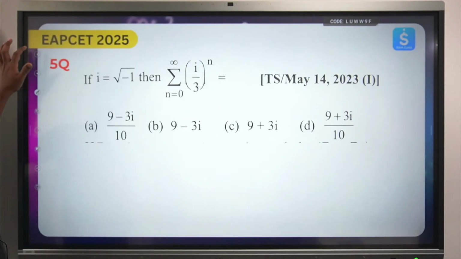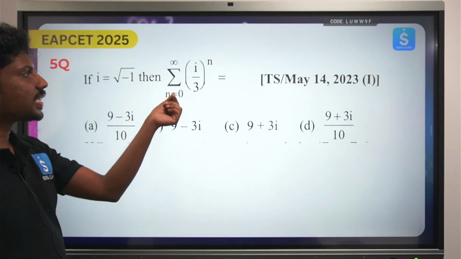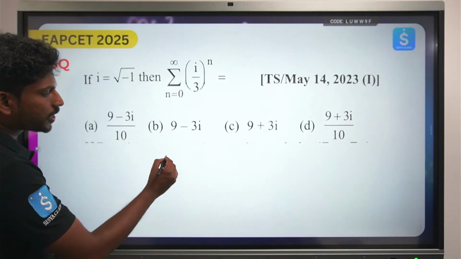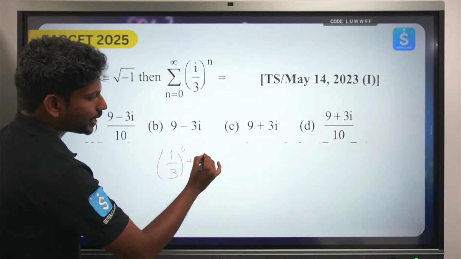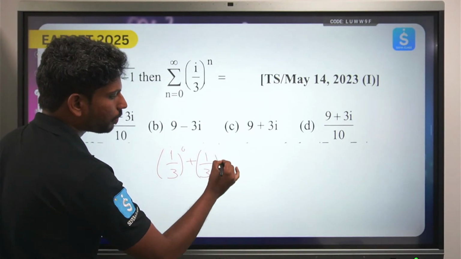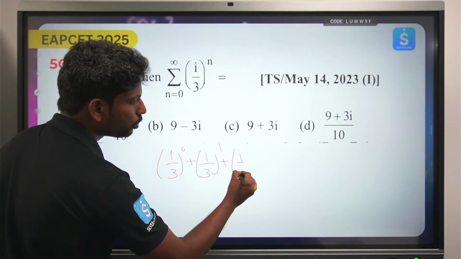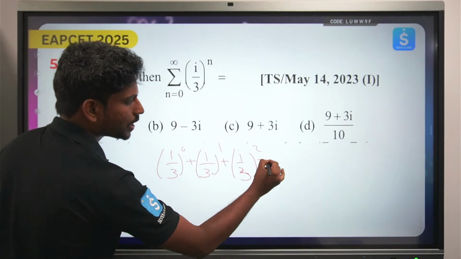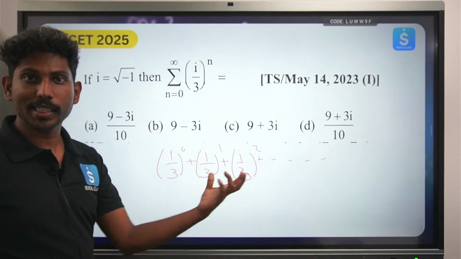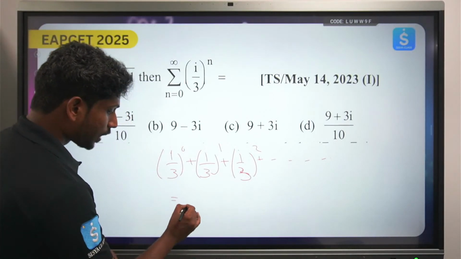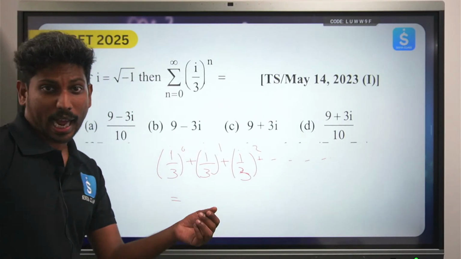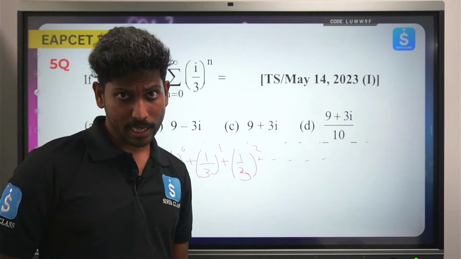Okay, now quickly see the next question. See this question, sigma of I by 3 whole to the power n. If you see here, this is in the form of I by 3 whole to the power 0 plus I by 3 whole to the power 1 plus I by 3 whole to the power 2. It just goes on like this. This is nothing but a geometric series. In a geometric series, how can you find the sum of the series? That is nothing but a into 1 minus r to the power n by 1 minus r.